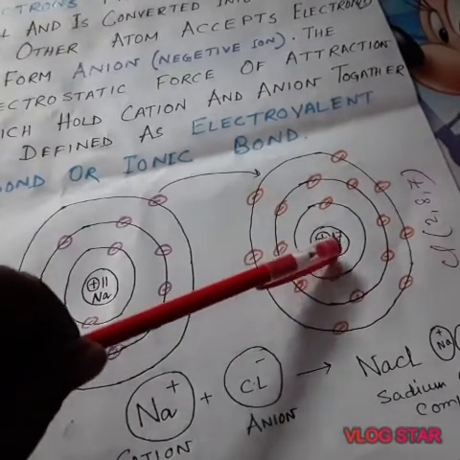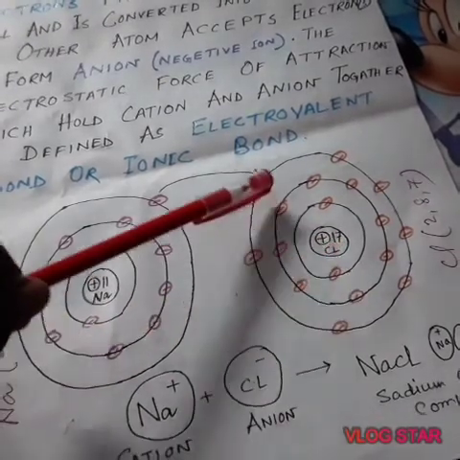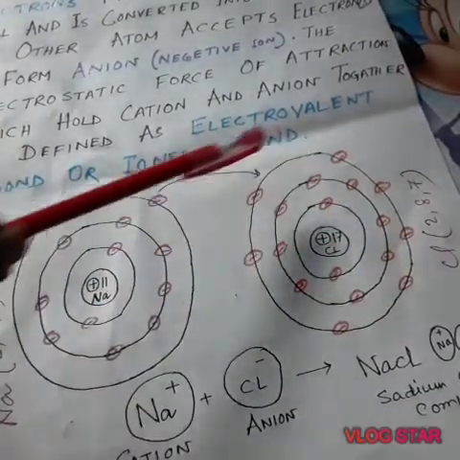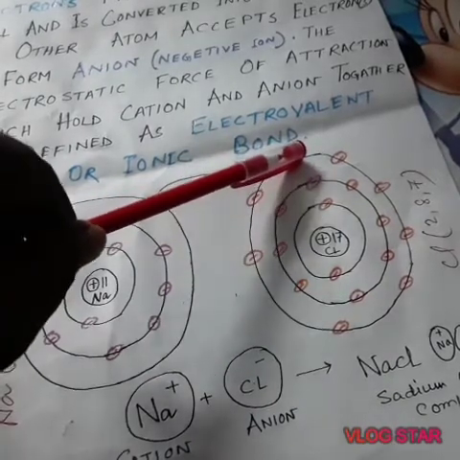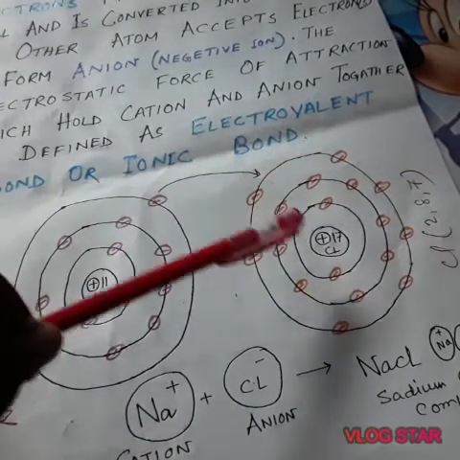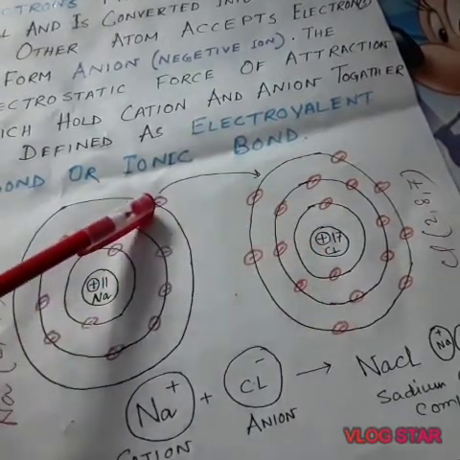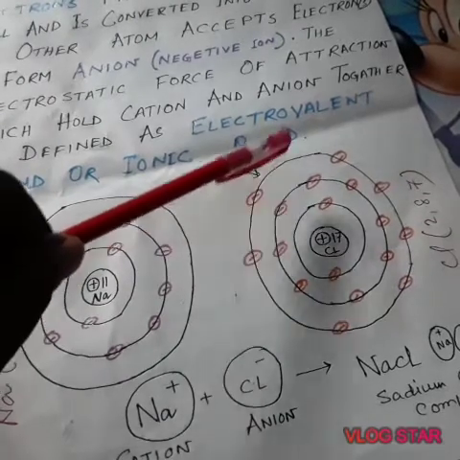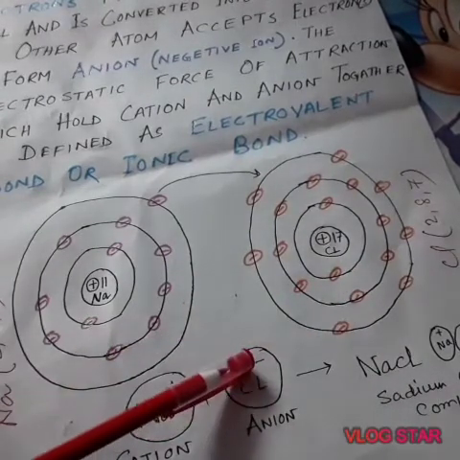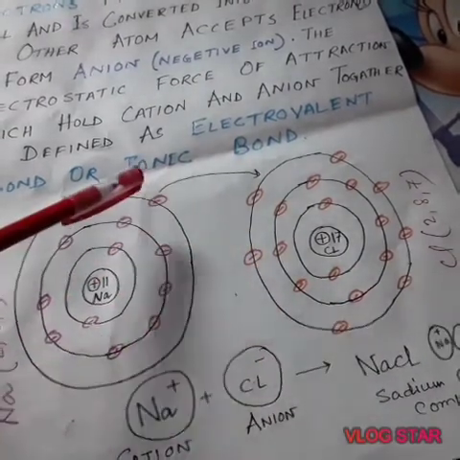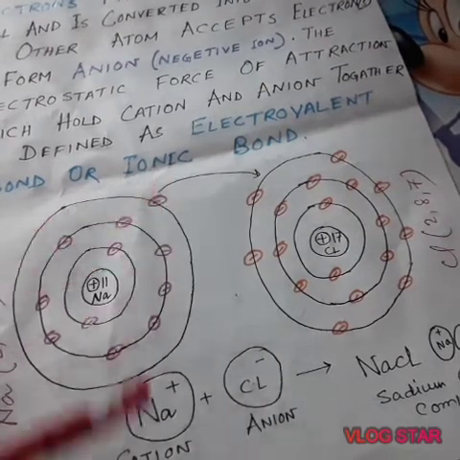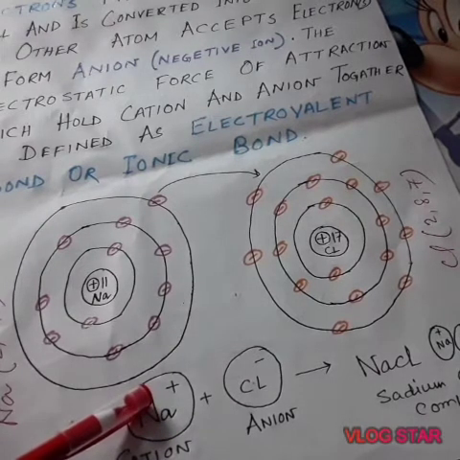Similarly, chlorine always tries to receive 1 electron so that its outermost orbit attains stability with 8 electrons, the nearest inert gas configuration. That's why chlorine receives the electron. By receiving an electron, it becomes an anion, that means it becomes negatively charged, and by giving away an electron sodium becomes a positive ion.